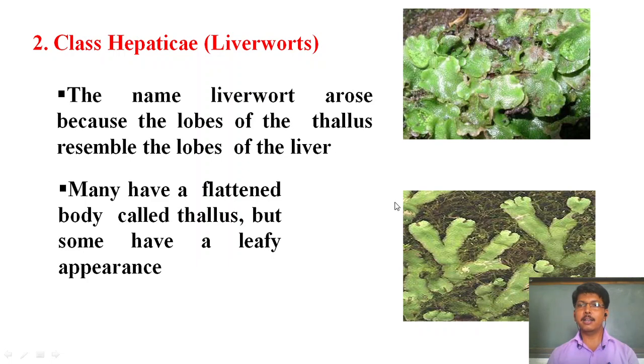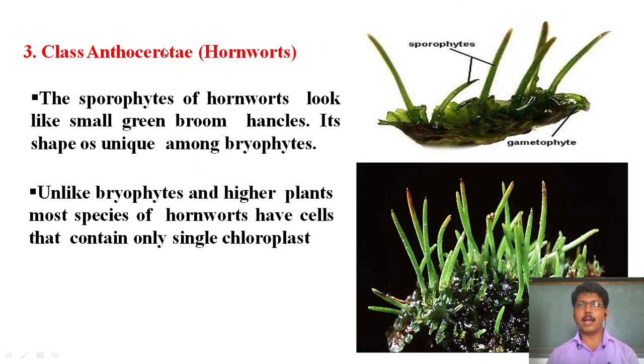They mainly have a flat thalloid body structure, with rhizoids as the root system. The third class is Anthocerotae. They look like horns, a horn-like structure, and that's why they are called hornworts. Unlike other bryophytes, and like higher plants, hornworts contain a single chloroplast. They are green in color because chloroplast is present inside the sporophytic body.